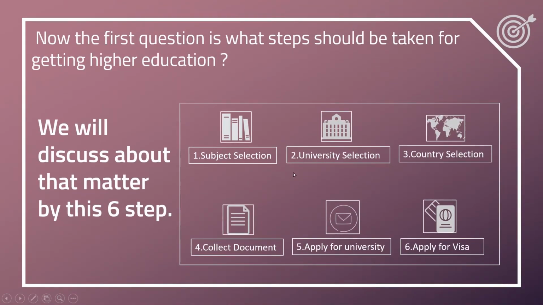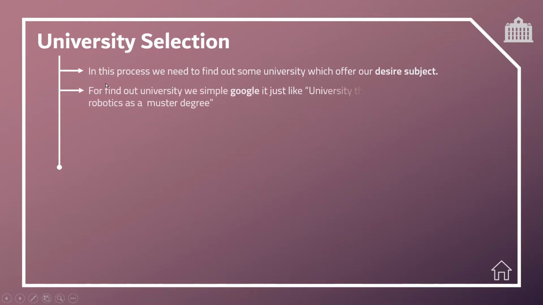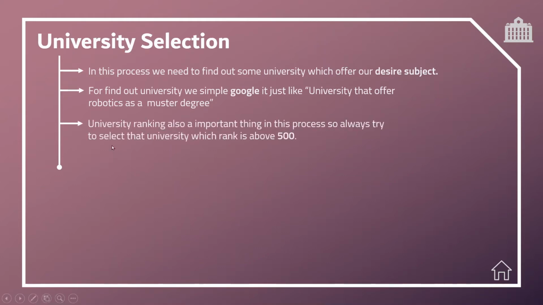Okay, our next process is university selection. In this process, we need to find some universities which offer our desired subject. To find universities, we simply Google, for example, universities that offer robotics as a master degree. Suppose our desired subject is robotics. University rank is also an important thing in this process. So let's try to select universities whose rank is above 500.